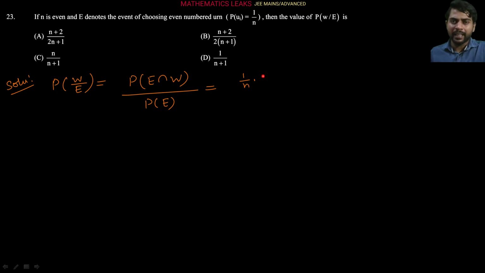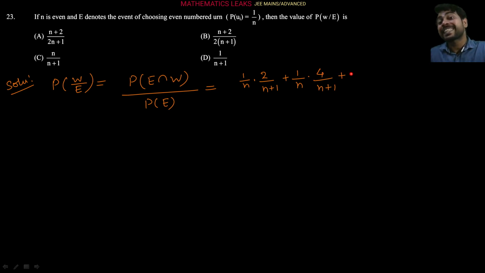Every urn will have white balls equal to its index i, so the second urn will have 2 white balls, and the total number of balls in the urn will be n plus 1, as given in the comprehension, as I showed you. Similarly, the fourth urn selection probability is 1 by n again. And from the fourth urn, what is the probability of getting a white ball? 4 upon n plus 1, right?